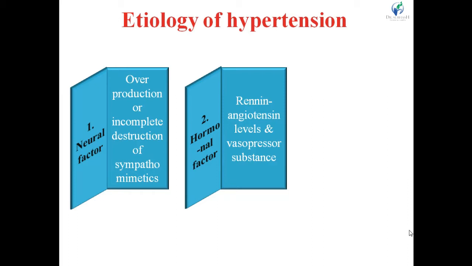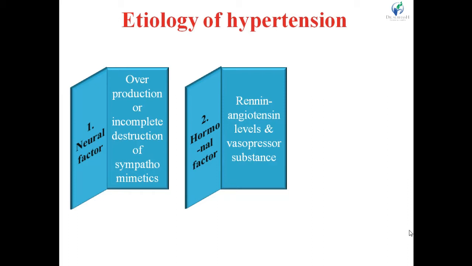In normal condition, when the blood volume decreases, and that will lead to a decrease in blood pressure, that automatically activates the renin enzyme, and almost the renin-angiotensin system.